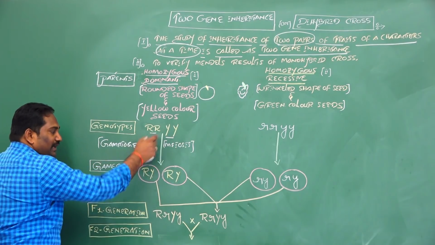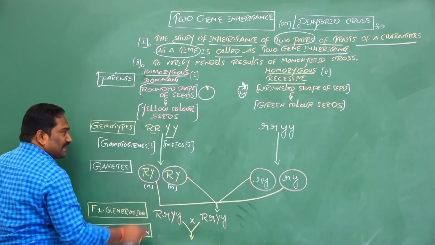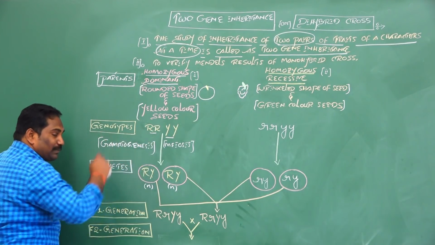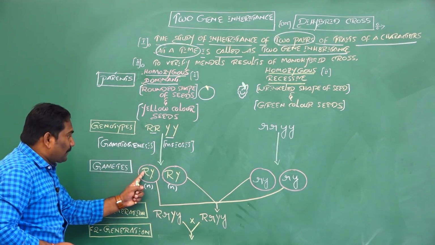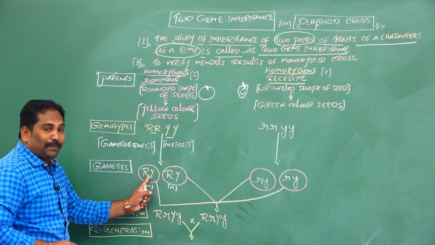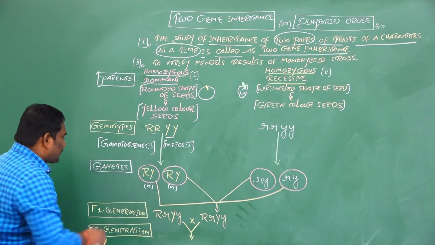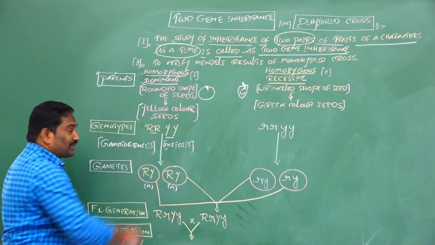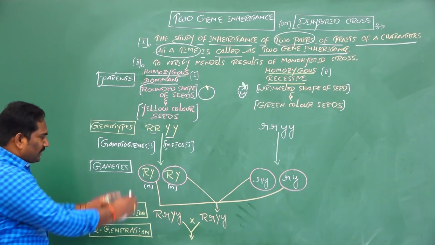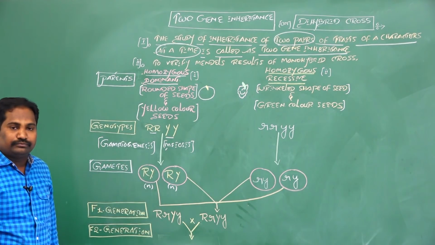From this diploid parent, during gametogenesis, haploid gametes are produced. From each gene, one allele is present in one gamete. From the round shape character, capital R, and yellow color seeds, capital Y, one allele for every character within a circle is called a gamete. Gametes are always haploid. The reason is that they are the product of meiosis. These are from the pure dominant round and yellow color seeds.